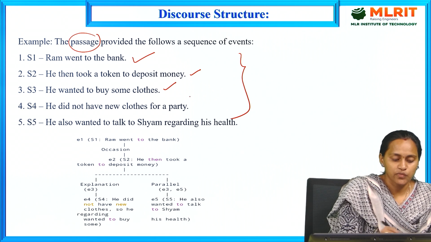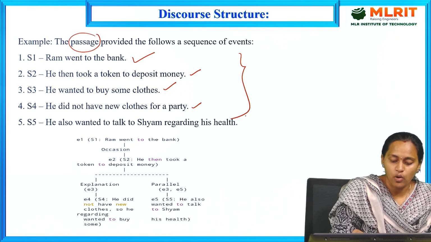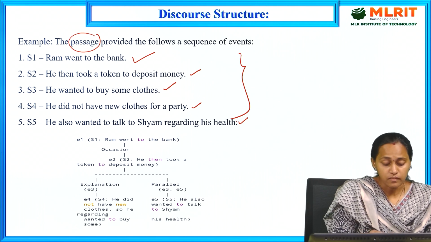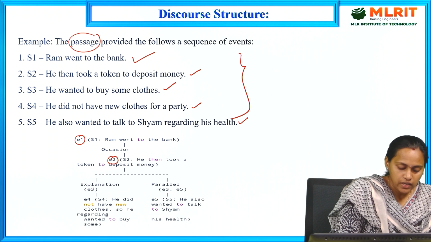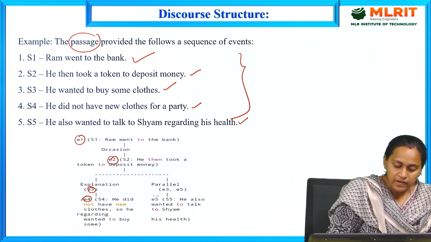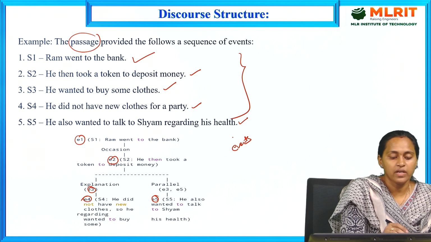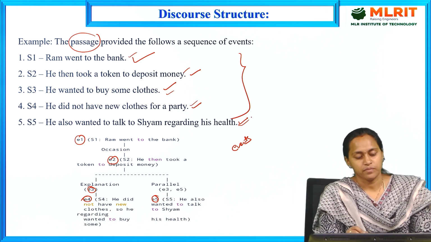Sentence 4: he did not have new clothes for a party. And sentence 5: he also wanted to talk to Sham regarding his health. Here E1, E2, E3, E4, E5 are the events: event 1, event 2, event 3, event 4, event 5.